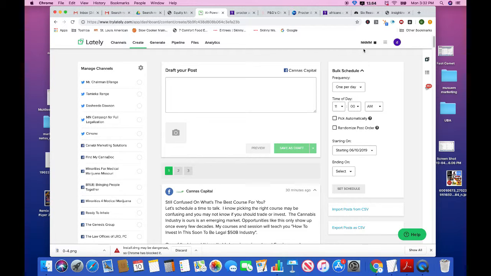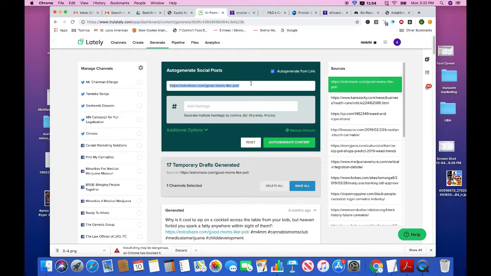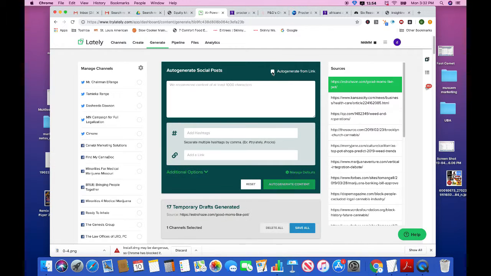So we're back in the M4MM dashboard and we go to the generate link, and literally there's two ways to do it. You can edit copy and post a link here, or you could deselect the auto generate from link and post the entire article. And they suggest about 1,000 characters or so. So that's probably about 4 or 5 paragraphs minimum.